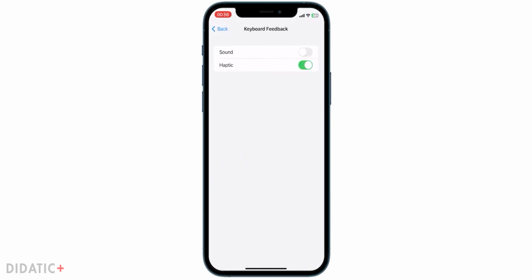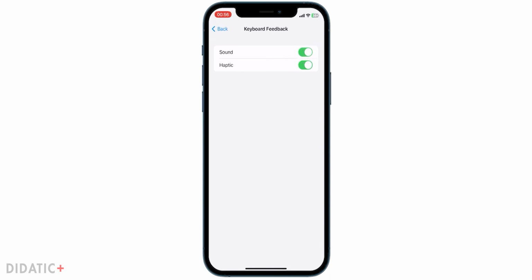In the keyboard feedback settings, you'll see an option at the very top called Sounds. You can either turn it on or off depending on your preference. If you want to hear a clicking sound every time you type on your iPhone keyboard, turn it on. If you prefer a silent typing experience, turn it off.